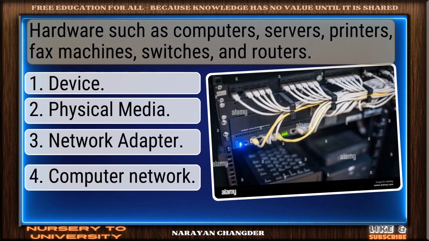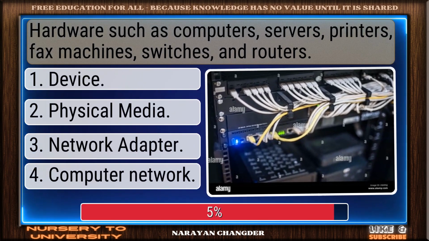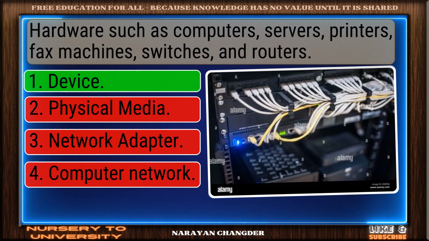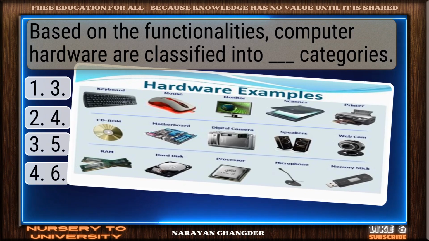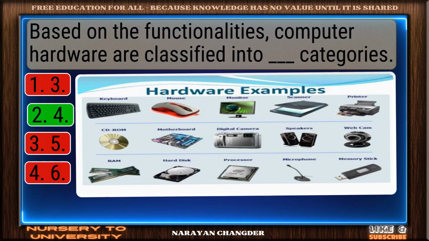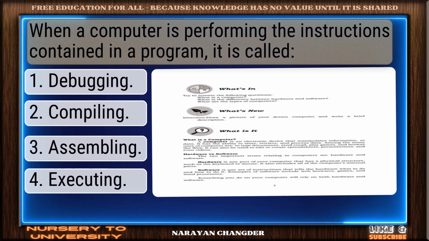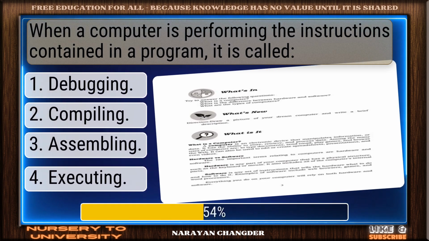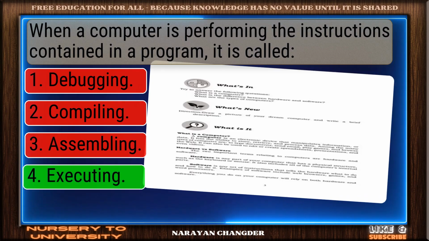Hardware such as computers, servers, printers, fax machines, switches, and routers. Great thinking. Device is right. Based on the functionalities, computer hardware are classified into dash categories. Strong choice. 4 is right. When a computer is performing the instructions contained in a program, it is called dash. Smart move. Executing is accurate answer.